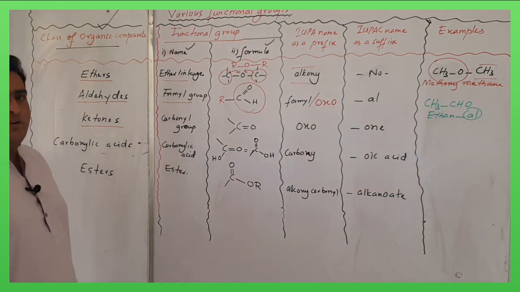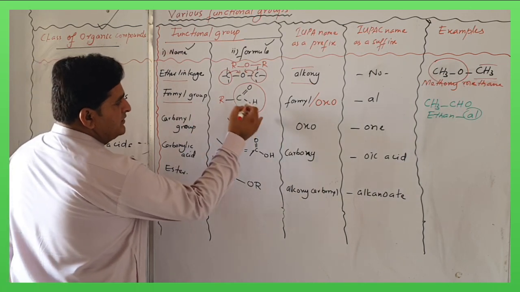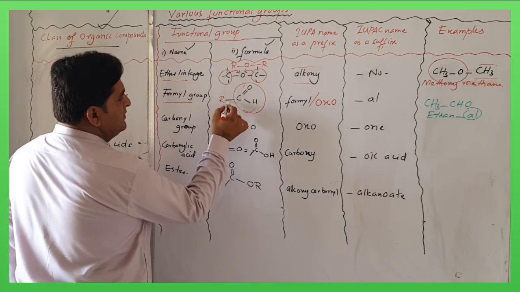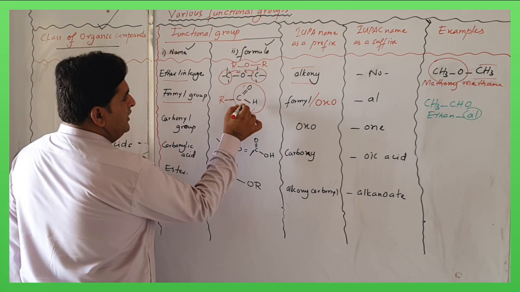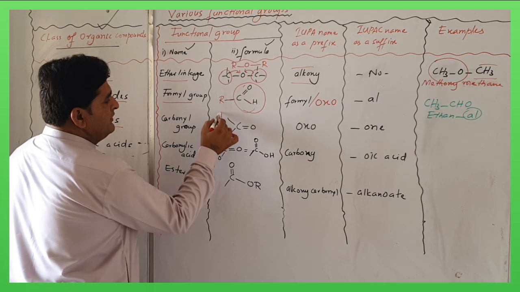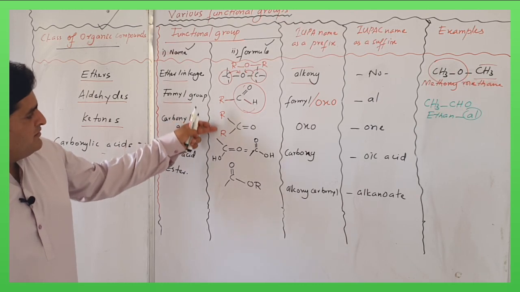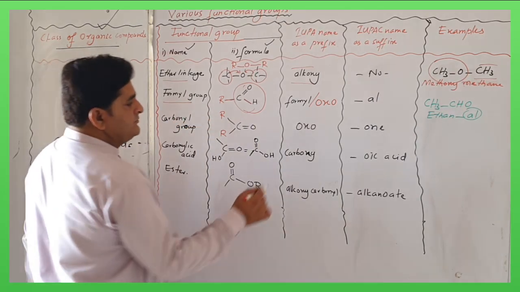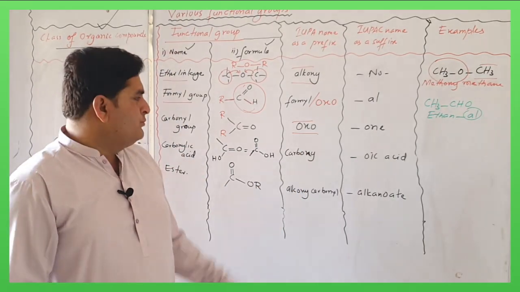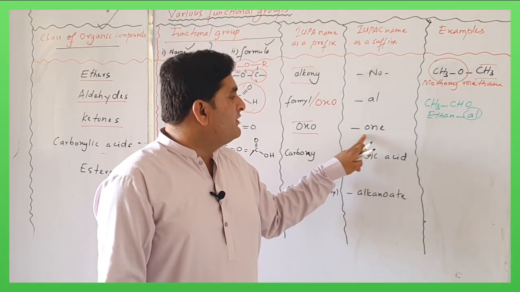Ketones are also examples of carbonyl compounds. The difference is that here there is no hydrogen, only alkyl groups and the carbonyl group. The carbonyl group has two free valencies. In aldehydes, one is satisfied with an alkyl group and the other is satisfied with hydrogen. In ketones, there is no hydrogen. Both valencies of the carbonyl group are satisfied with two alkyl groups. So here, if ketone is present as a minor functional group, its prefix will be oxo, and if it is a major functional group, its suffix will be one.